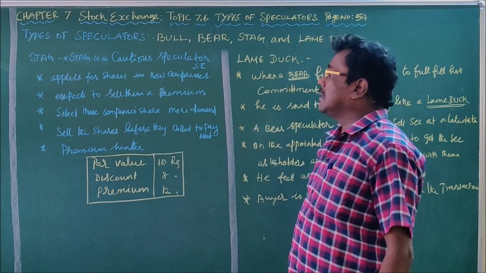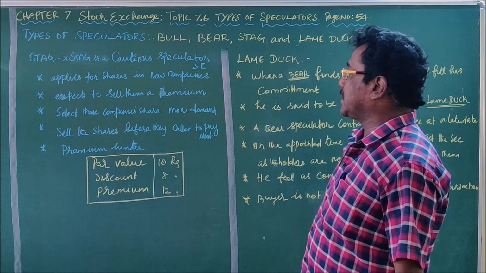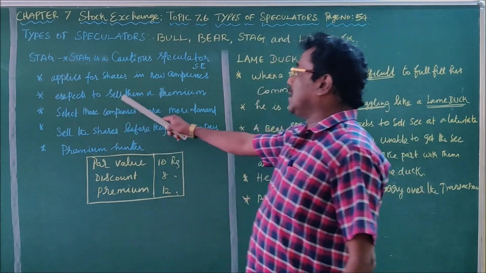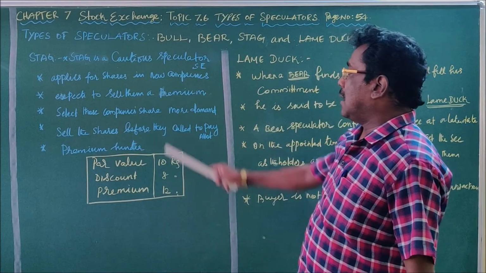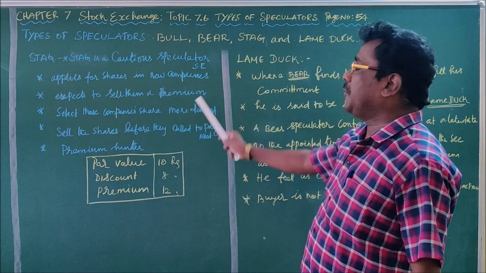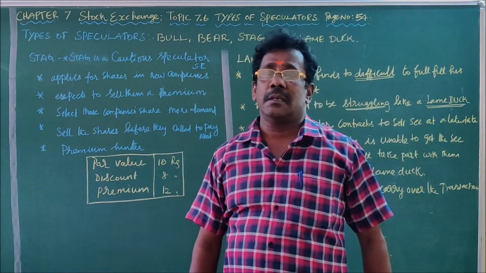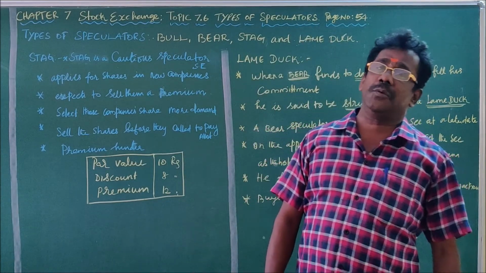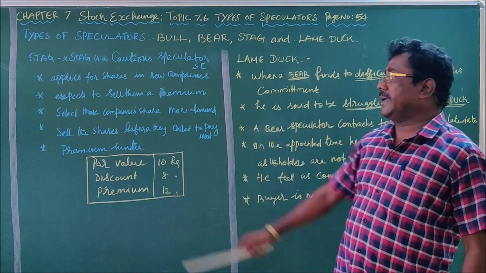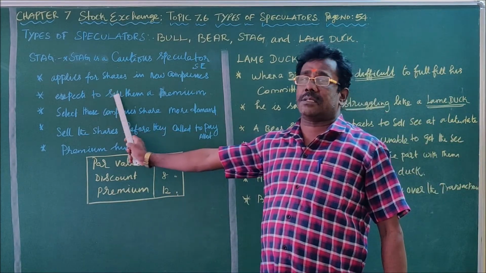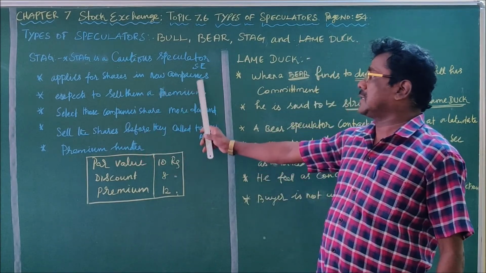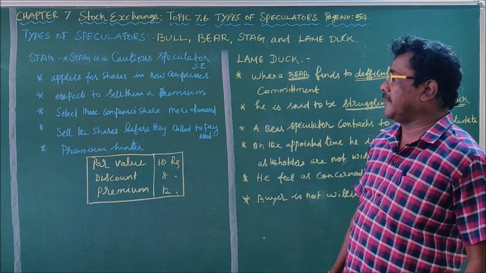He expects to sell the shares at a premium if he gets an allotment. He expects to sell the shares when he gets the allotment of shares in the respective company.